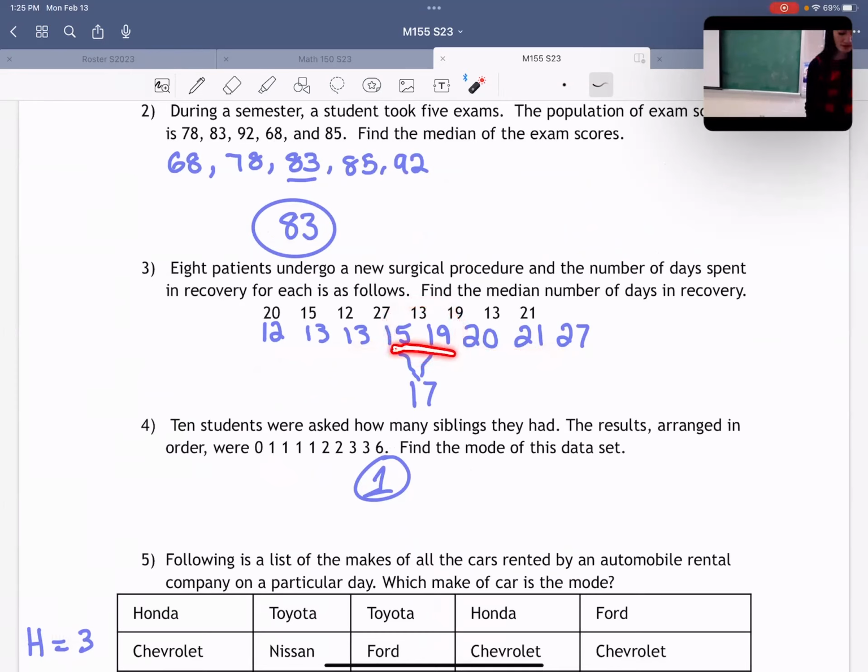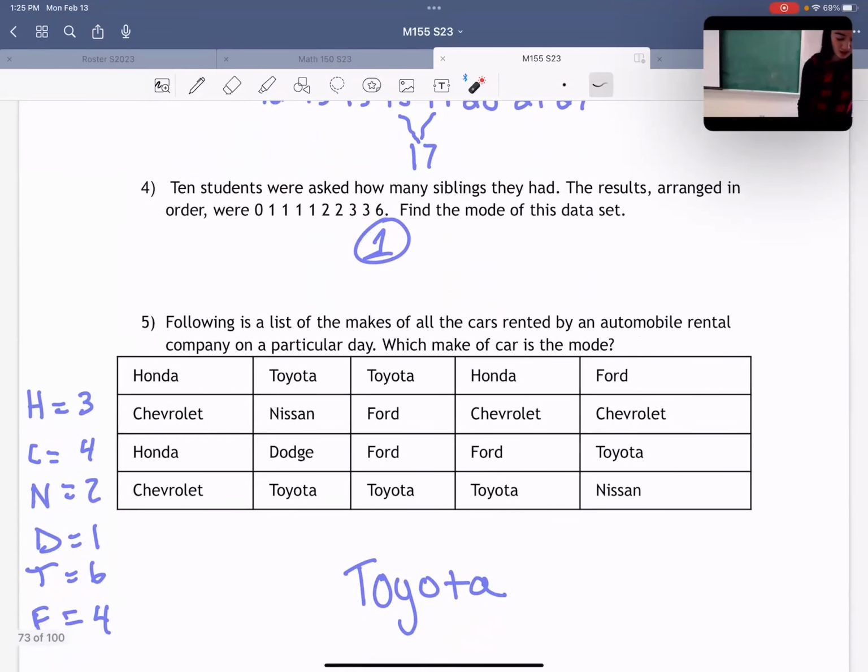Perfect, right? So you just take these, add them up, and divide by 2, and you should have gotten 17. All right. Moving on to number 4. This one asked me to find the mode. Mateus, do you want to take us through this one?